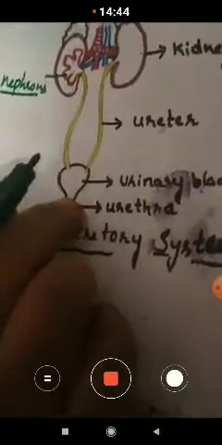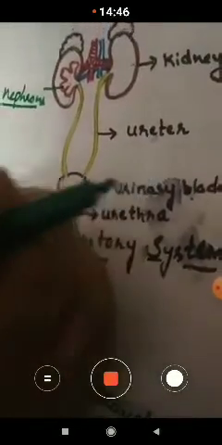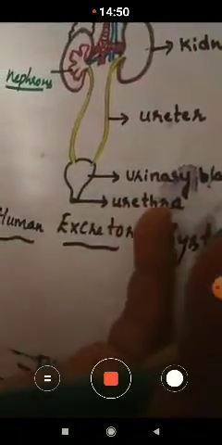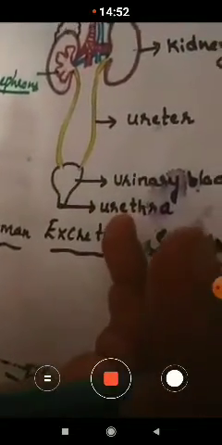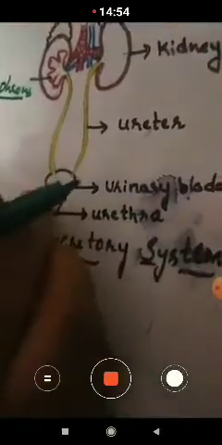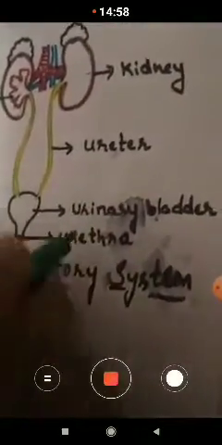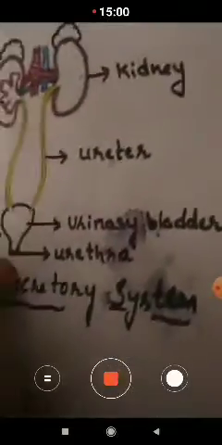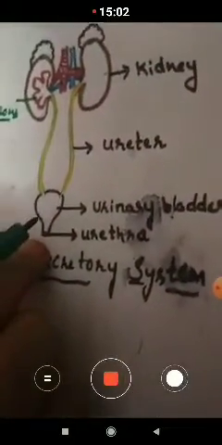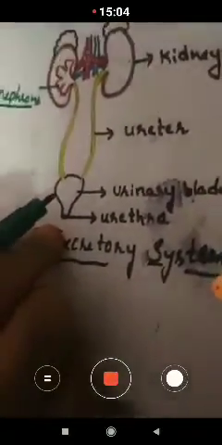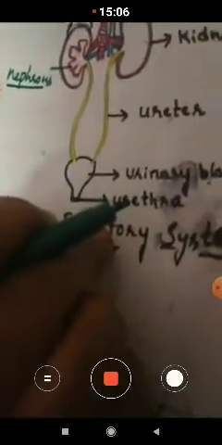When it contains urine, the muscles of the urinary bladder enlarge. You can observe that the urine is thrown out of the body through an opening, a small tube-like structure through which the urine gets discharged out of our body, called the urethra.